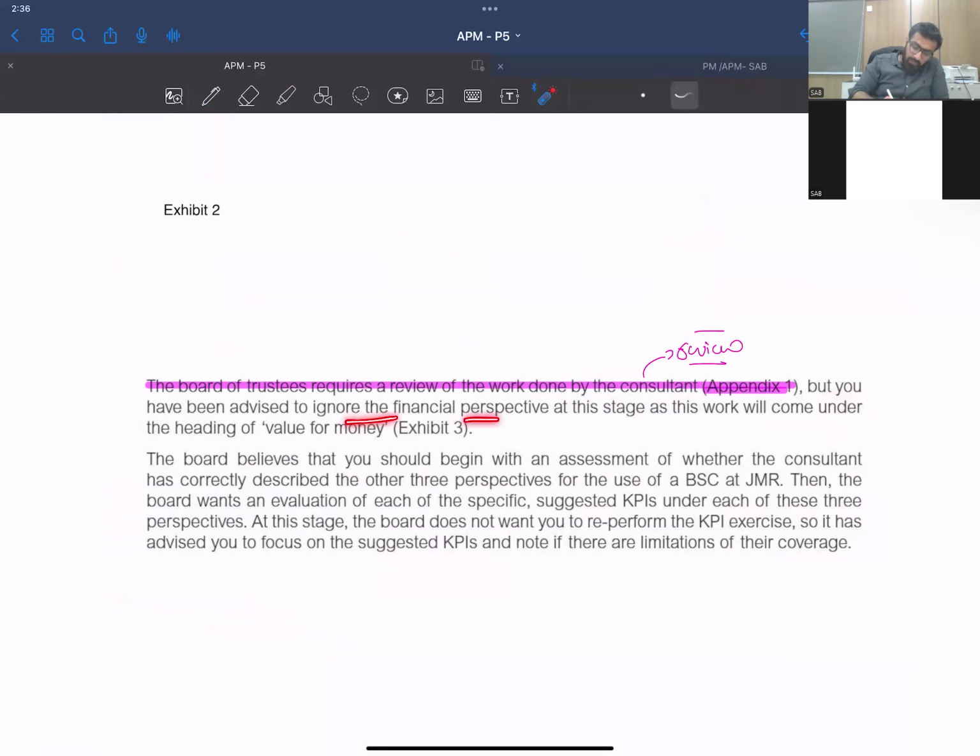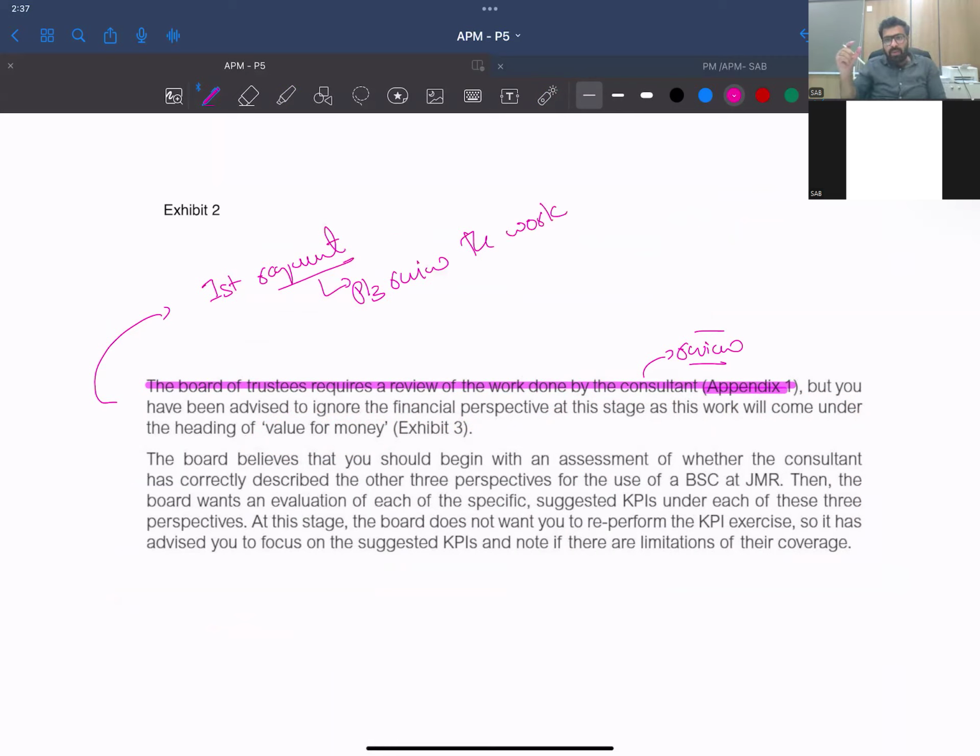But you have been advised to ignore the financial perspective at this stage, and this will come under the heading of value for money. So while for the first requirement, they have given you that please review the work that they have done. Now you are going to see the definitions, the KPIs they have made, and any additional KPIs.